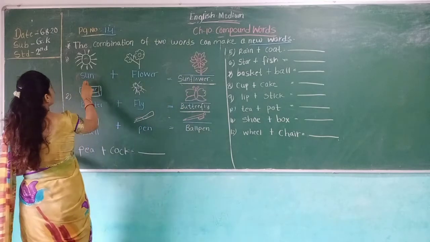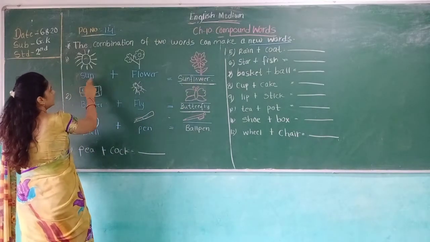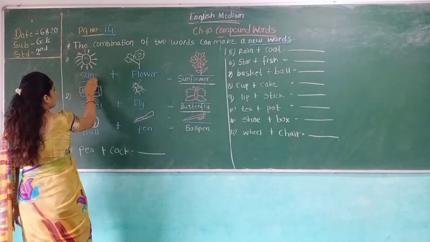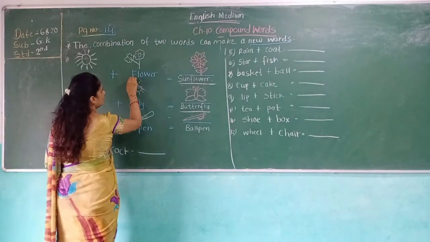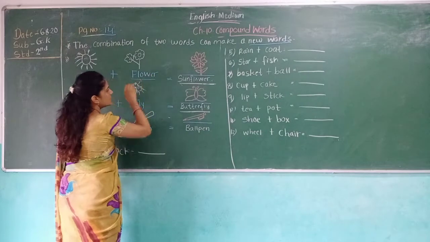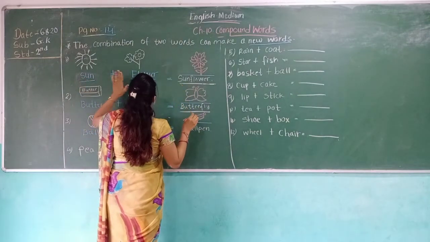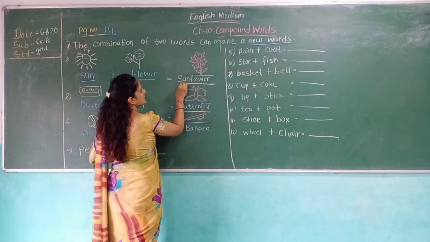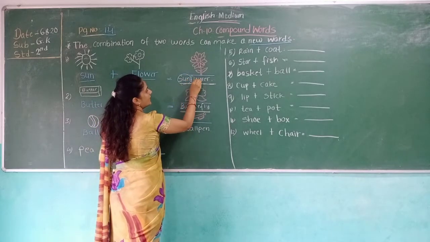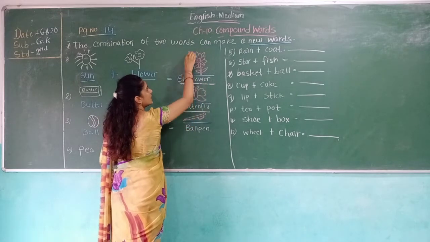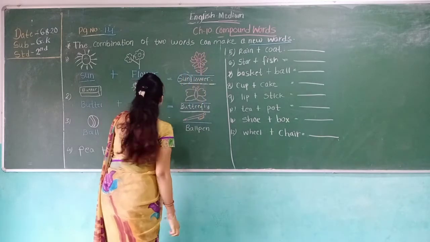First is sun plus flower. S-U-N, sun. F-L-O-W-E-R, flower. We join sun plus flower and make a new word: sunflower.